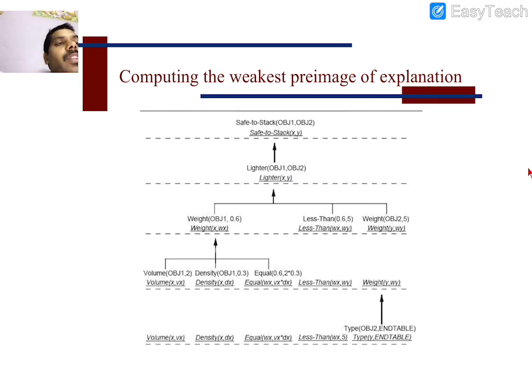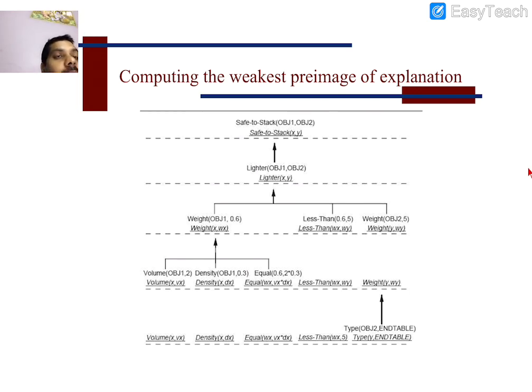See this, computing the weakest preimage of the explanation. This is the frontier. In the frontier, all the things are considered: volume, density, equal, less than, type. And at the next level, volume, density, equal, less than, weight.